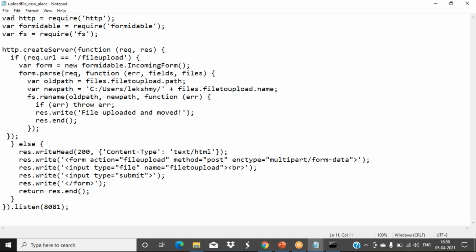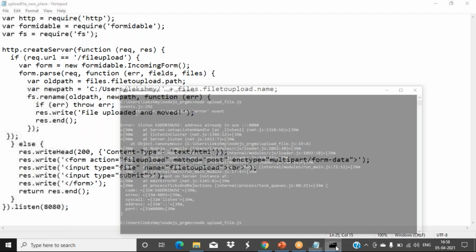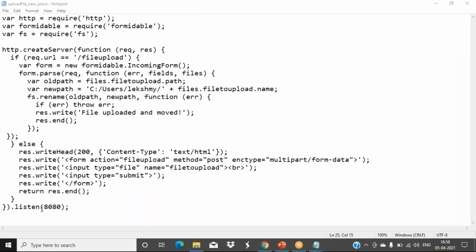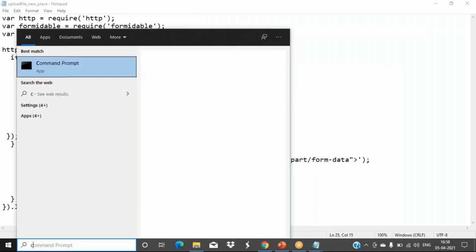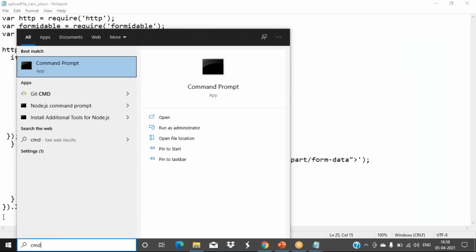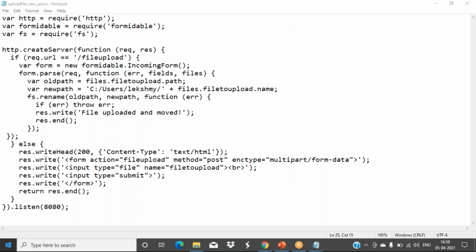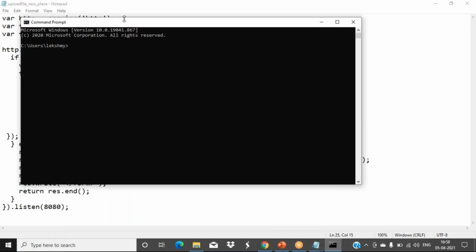Okay, this you see, this I have given 80. Close that. We'll open it again, CMD. Or else you have to change with your port number, both file if you want to access.